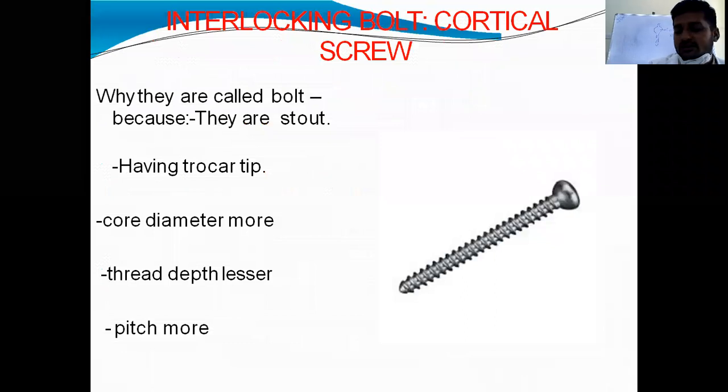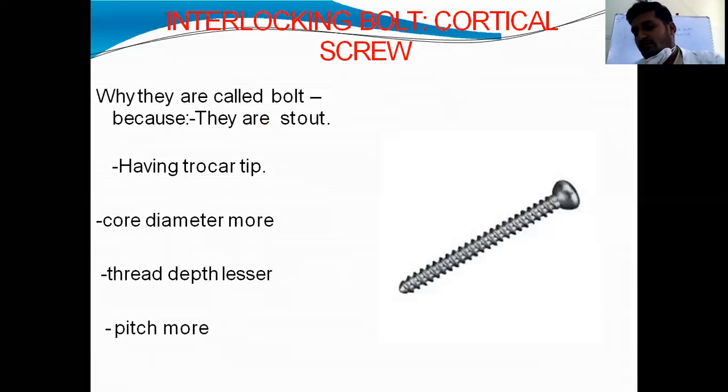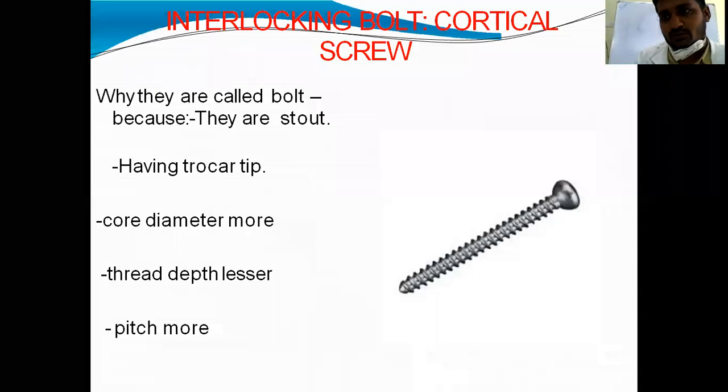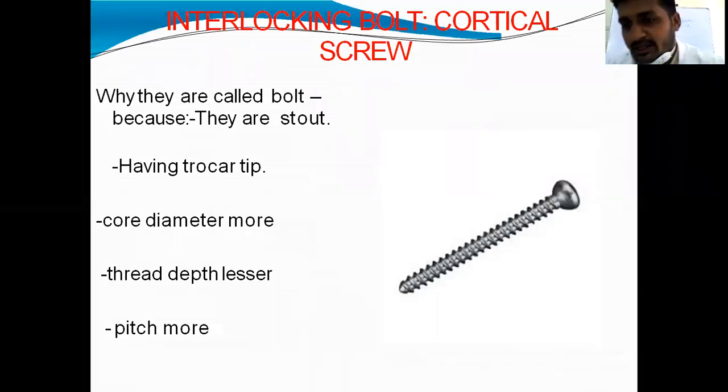Why are these called bolts, not screws? See, screws are used along with plates, and for nails we will use bolts. For an interlocking nail we will use an interlocking bolt. What is the difference between a cortical screw and this interlocking bolt?